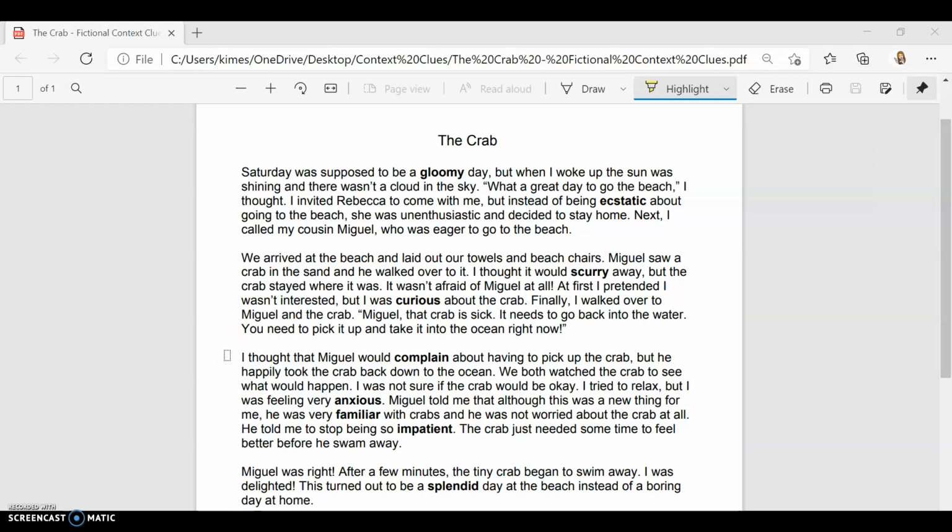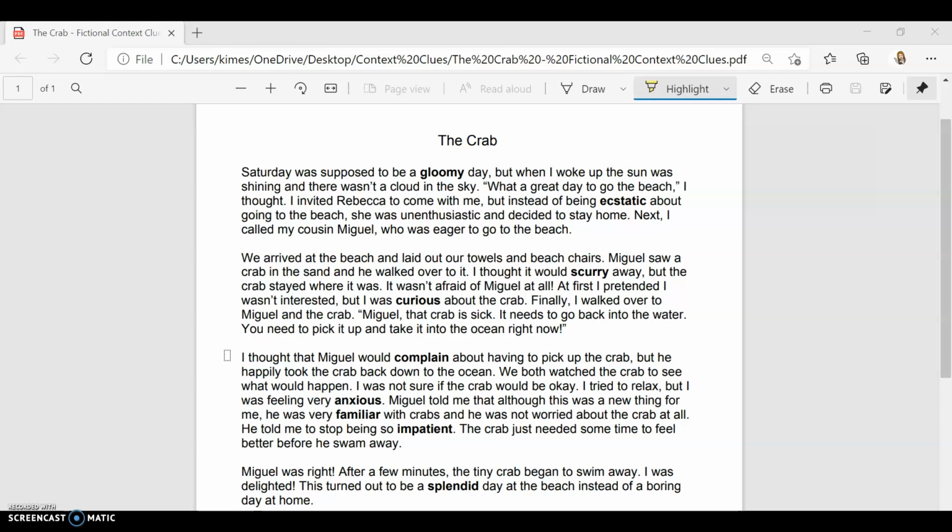I thought that Miguel would complain about having to pick up the crab, but he happily took the crab back over to the ocean. We both watched the crab to see what would happen. I was not sure if the crab would be okay. I tried to relax, but I was feeling very anxious. Miguel told me that although this was a new thing for me, he was very familiar with crabs and he was not worried about the crab at all.